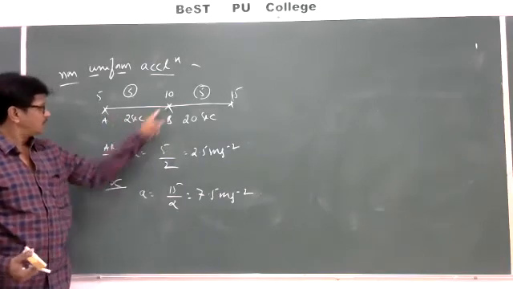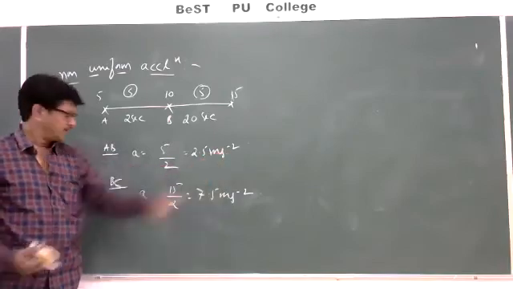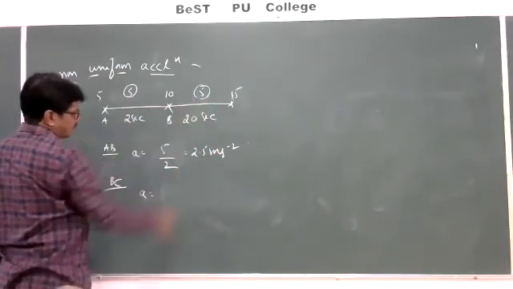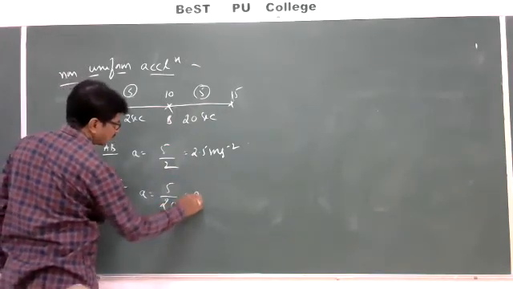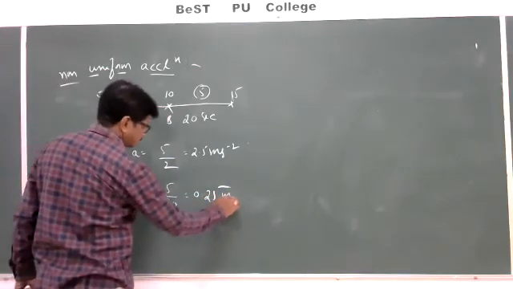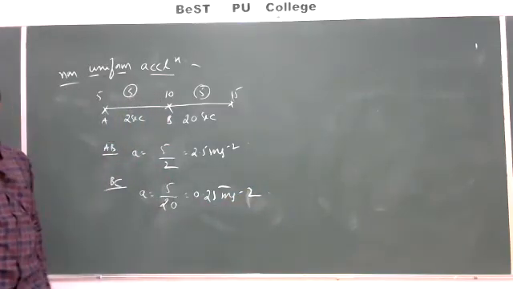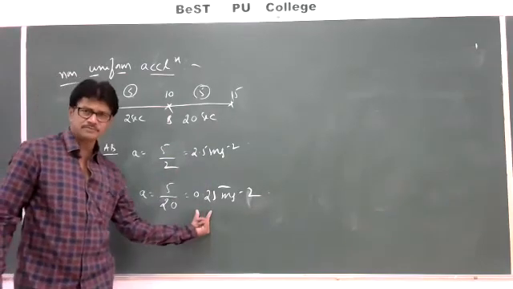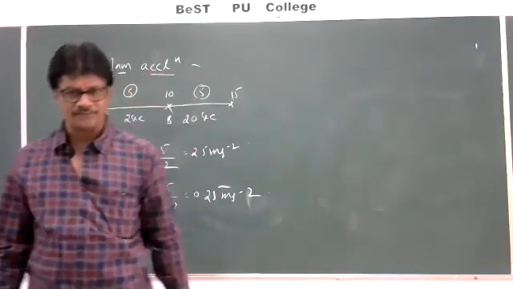So between A and B, what is the acceleration? 5 by 2, 2.5. Between B and C, what is the change in velocity? 5. How much time? 20 seconds, which is equal to 0.25 meters per second square. So here also the acceleration is not the same. So we can call it a non-uniform acceleration.